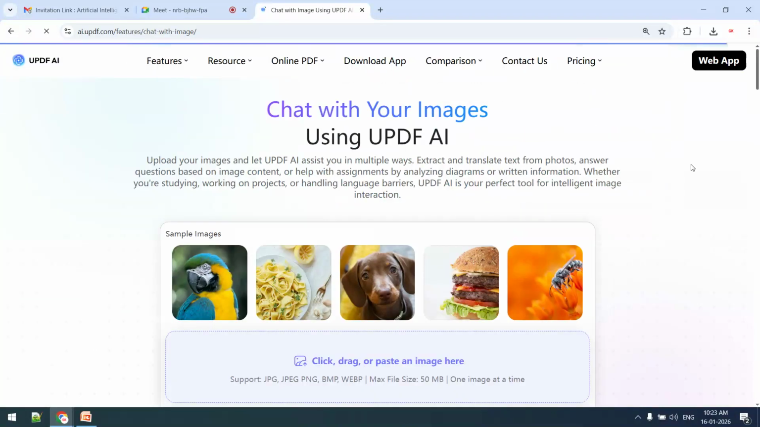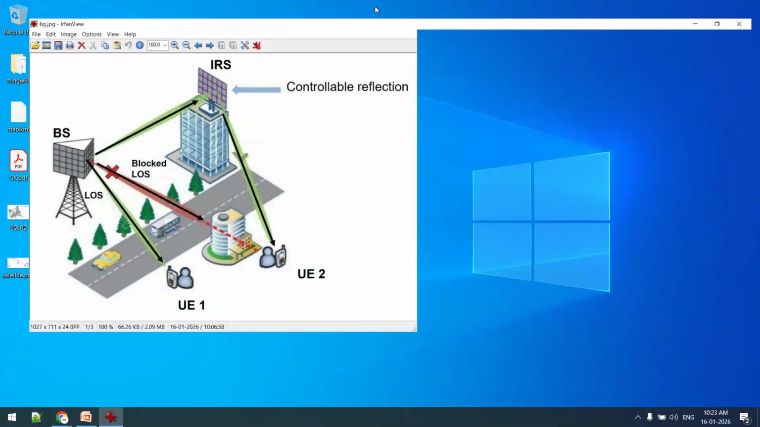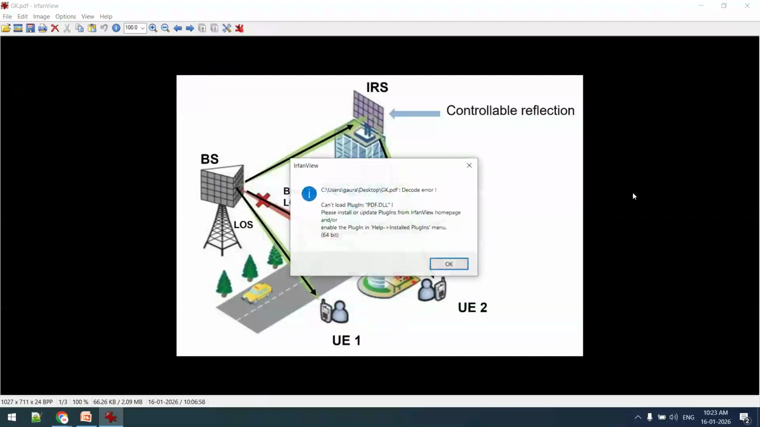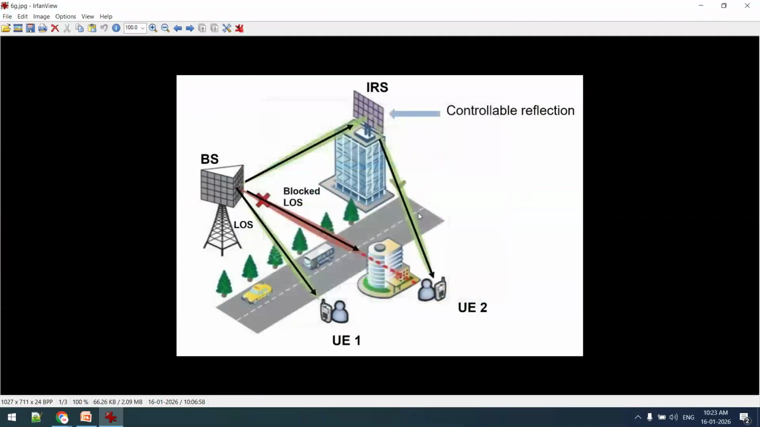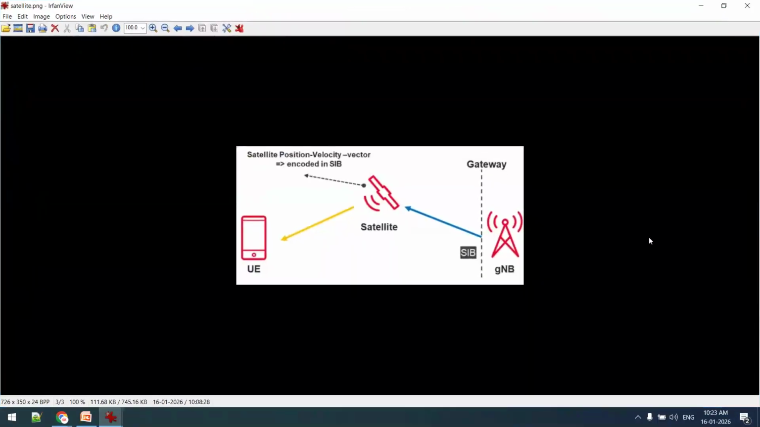This one is updf.com. First of all, we will discuss the meaning of chat with images or image chat. Many times, almost every time, when we work on some paper or report or presentation, we use some diagrams. For example, this one is a diagram related to wireless technology or any other domain. This one is the first diagram, second this one. So, for example, this diagram or this image I want to use in my paper, or in my report.